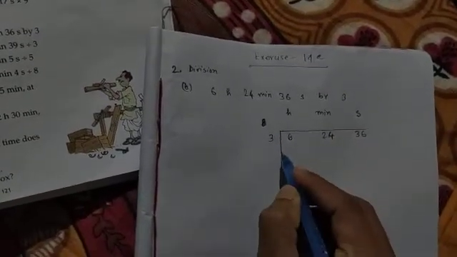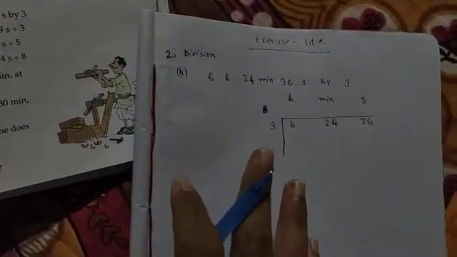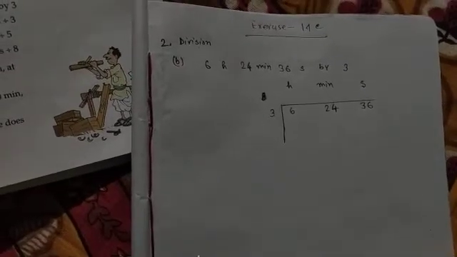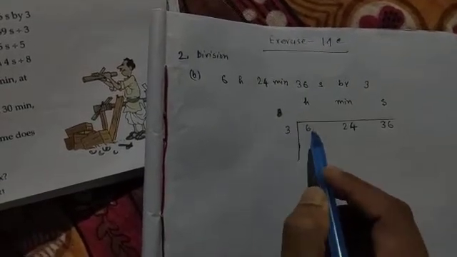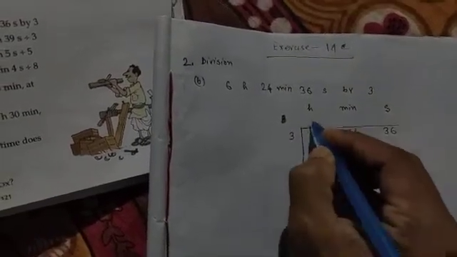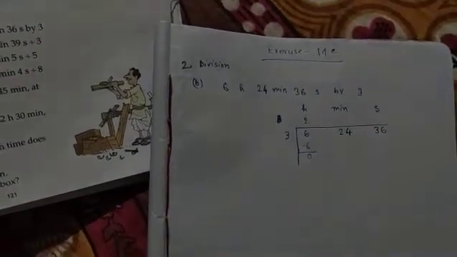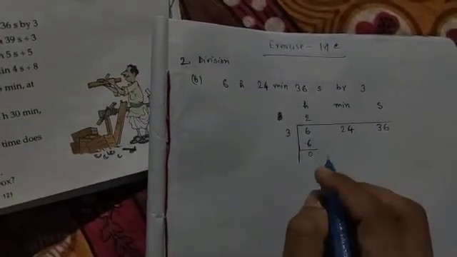For the division also you have to do the division separately, and the remainder will be carried to the next place. First say hour, 6 hour. 6 divided by 3 will be 2. 3 twos are 6, so there is no remainder.